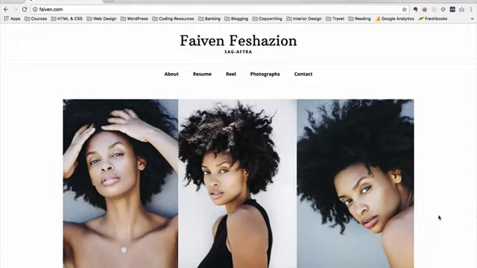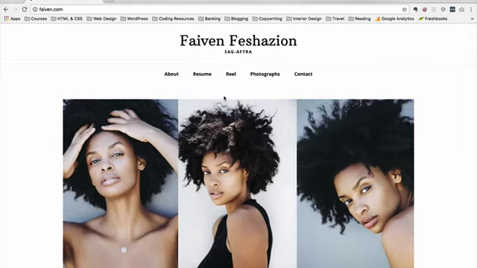Step number 1 is we got really clear on the goals for this website. We dug into why Faven needs a website, why she needs a website at this particular point in time, and what this website needs to do to support and further her career. Second, we got very specific about who Faven's ideal website visitor is, and we thought about what they needed to see and hear and read on this website.